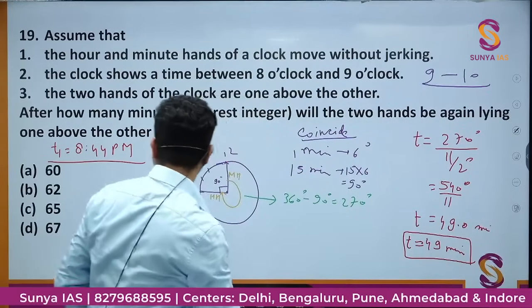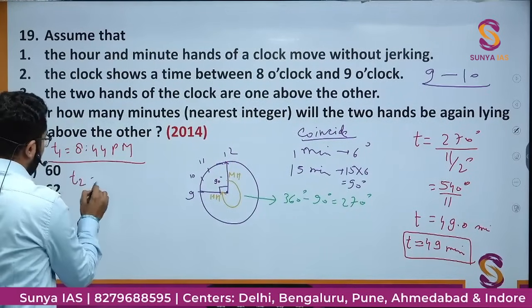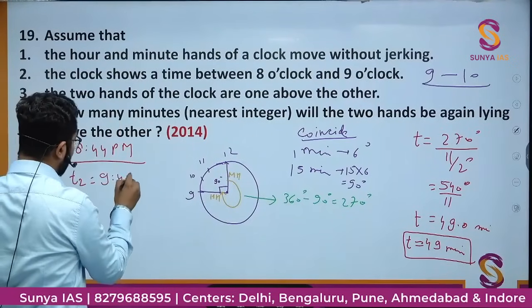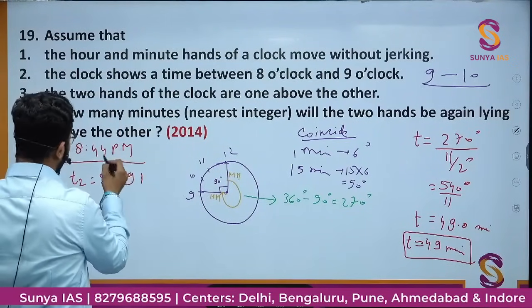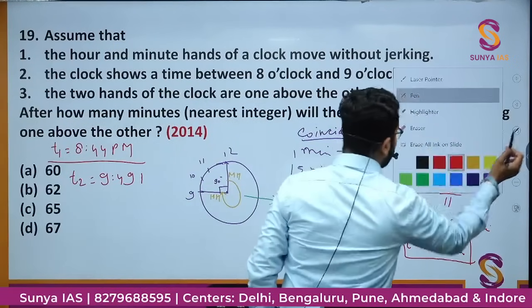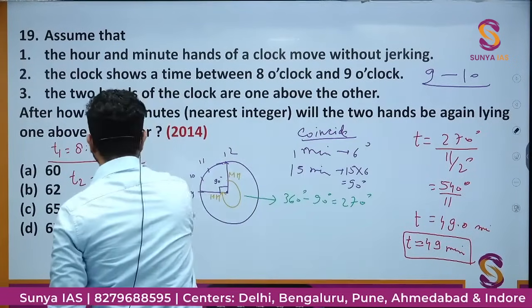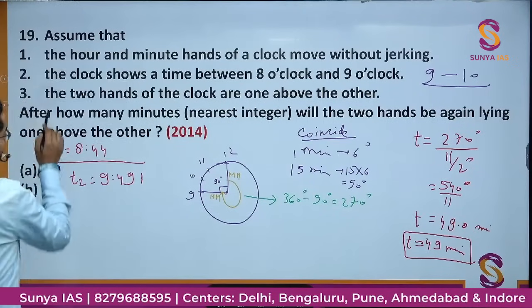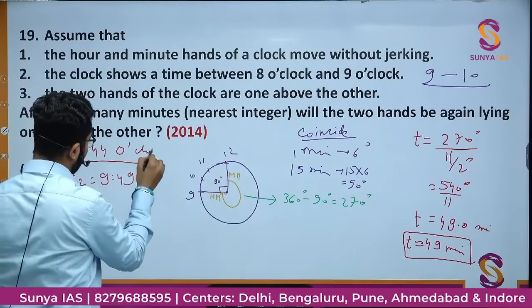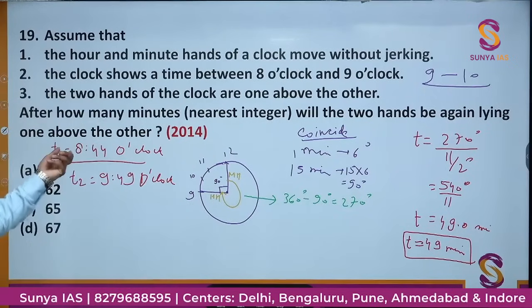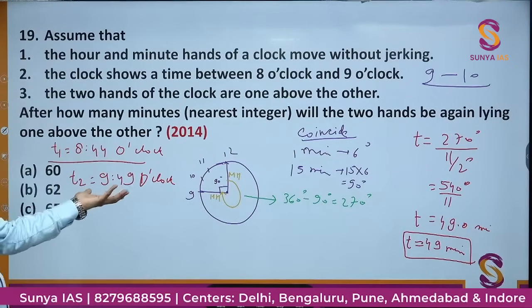That means the next time will be T2. After 9 it will take 49 minutes more. That would be 9:49. It would be better to mention o'clock because it is not given whether it is AM or PM. Even though it will not make a difference, but still 8:44 o'clock, 9:49 o'clock. This will be the first time, this is the second time.